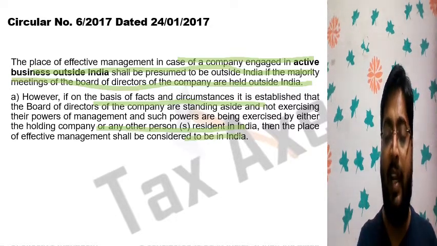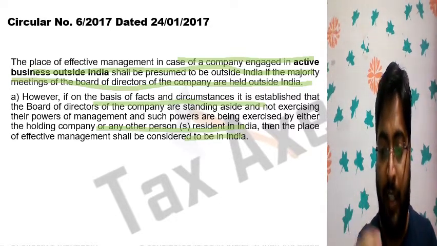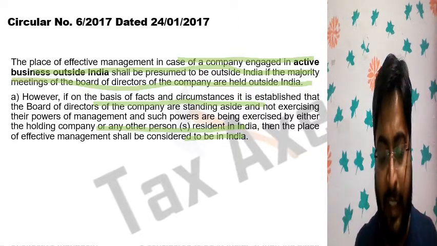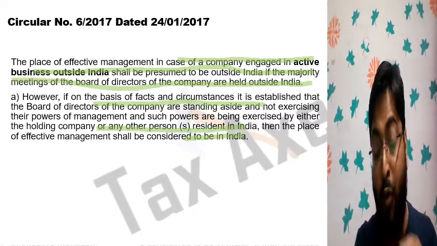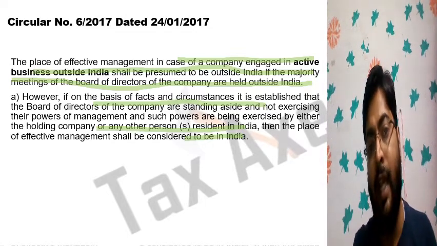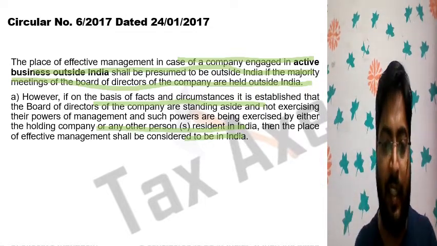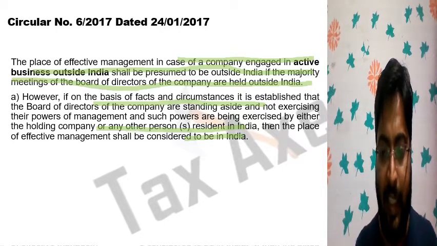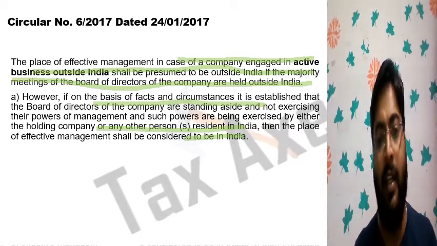If the meetings are held outside India, but the key person who takes the decision is either a holding company in India or a person in India, then in both the cases, it is treated as the active business in India, not outside India.